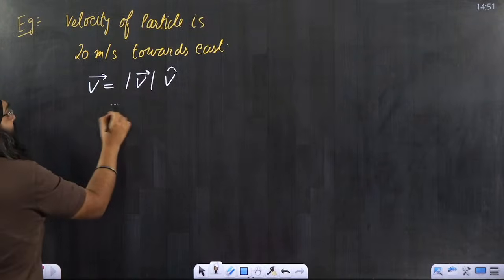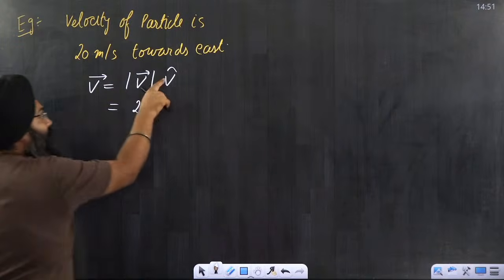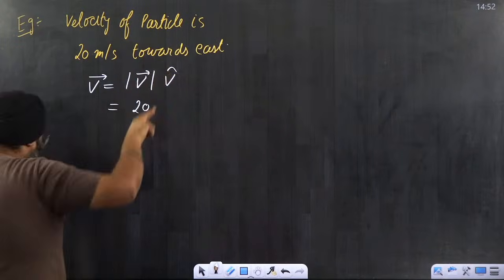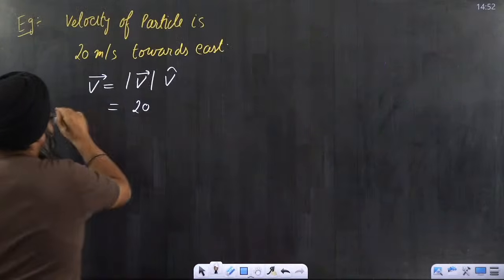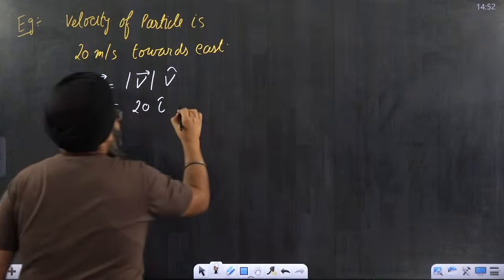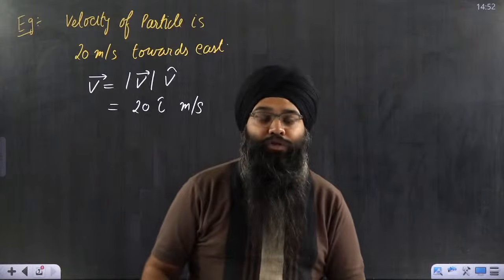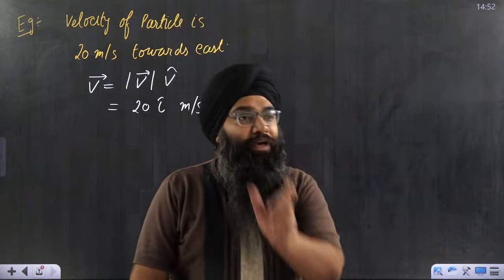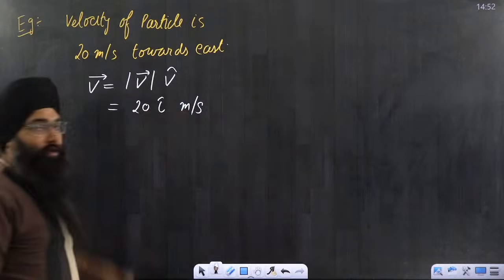The magnitude is 20 and the direction east represents i cap. So I can write that the velocity is 20 i cap meter per second, because the unit also you have to specify, no? So 20 i cap meter per second will give you the complete information about this particular vector.